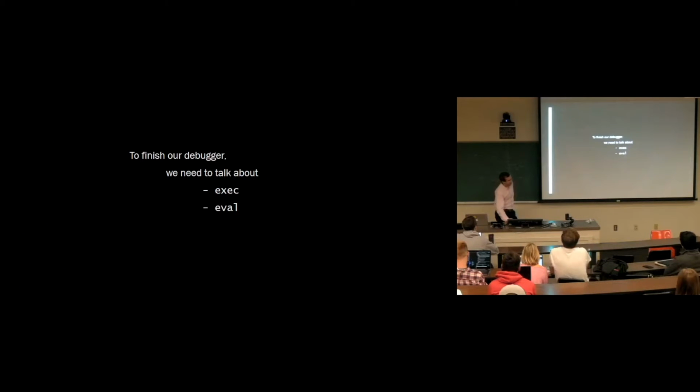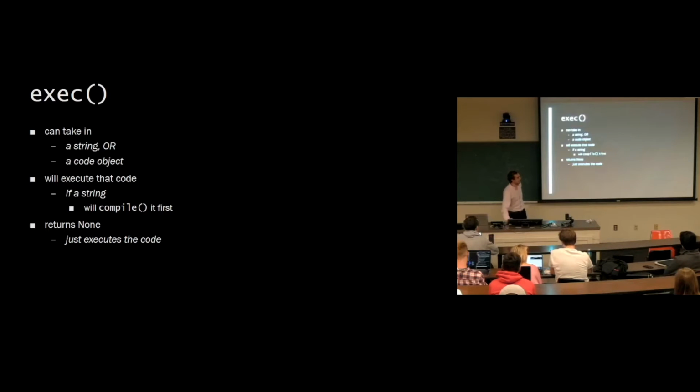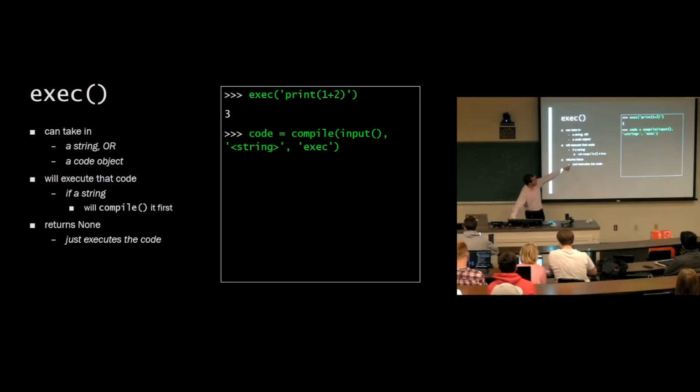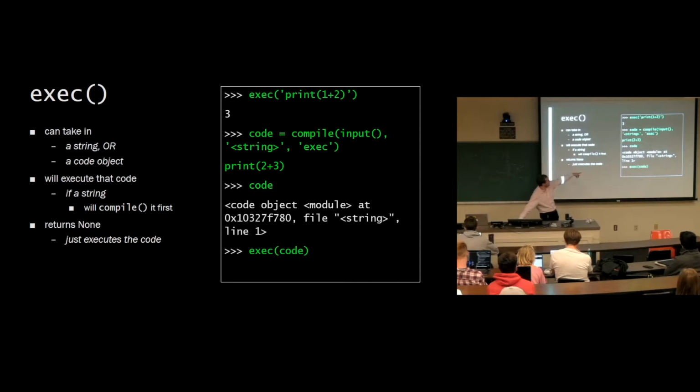Well, we need to talk about exec and eval. These are built-in functions. Exec takes in a string or a code object and it executes it. So let's exec print 1 plus 2. We get 3. If we compile some input and then we input print 2 plus 3, we get a code object. And then if we exec that code, we get 5.